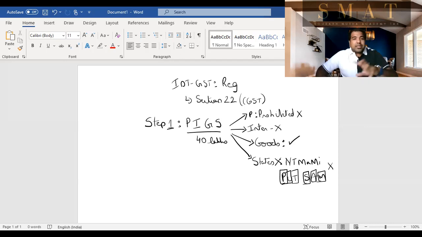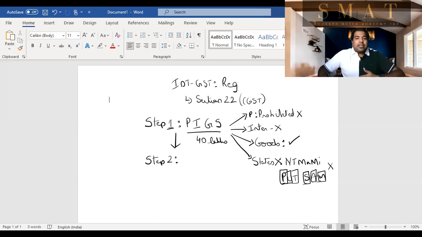All right, guys, after this small discussion, we'll do 2-3 sums also, so you get an understanding of how these steps really help in the exam as well. Next, guys, is step 2. Step 2 is if you're not PIGS, only then will you get to step 2. If you're PIGS, then congratulations, you have a 40 lakh limit. Then you'll go to step 2.